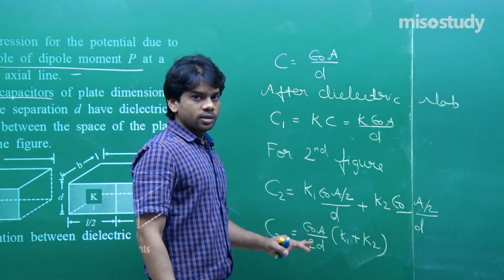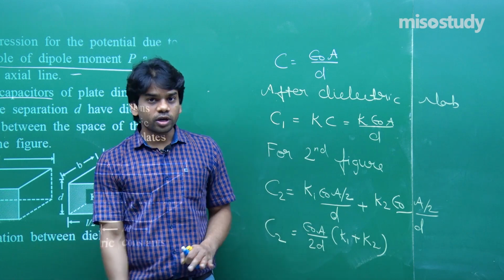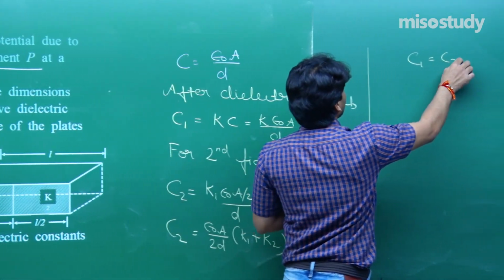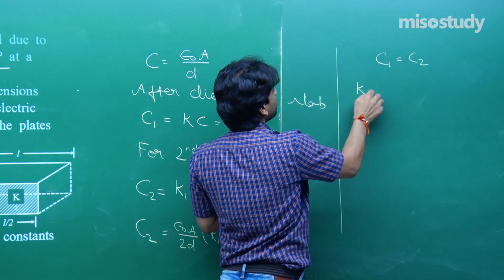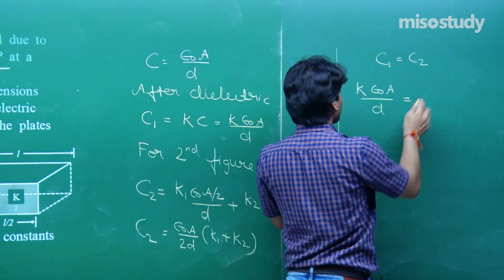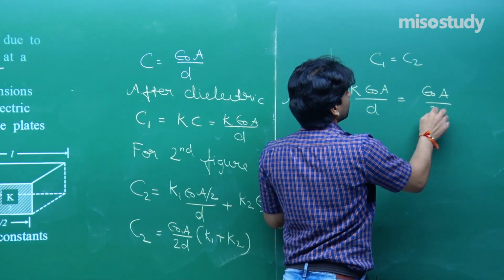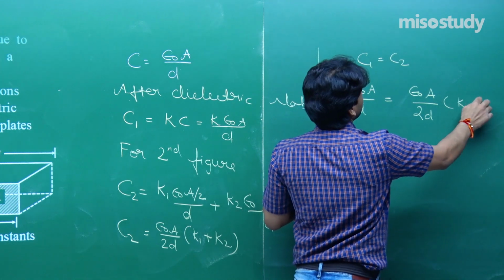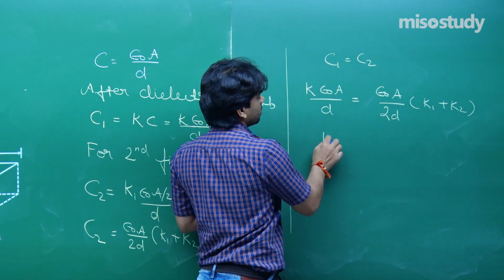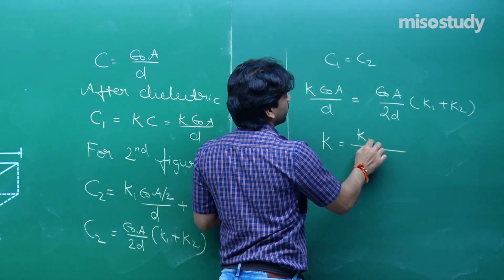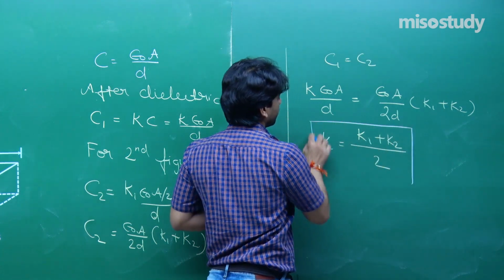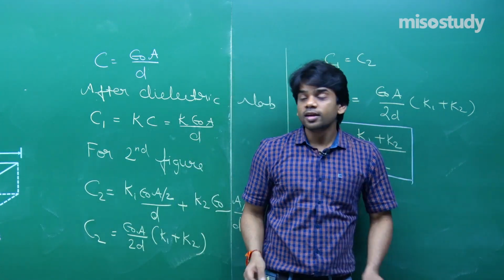Both capacitances are equal, and we have to find the relation. So C1 equals C2, and you will get K epsilon naught A by D is equal to epsilon naught A by 2D into (K1 plus K2). Finally, if I reduce these terms, I will get K equals (K1 plus K2) by 2. That is it. A very simple relation between K, K1 and K2. This is the relation that we were actually looking for in this case.